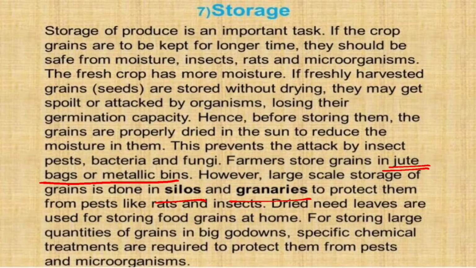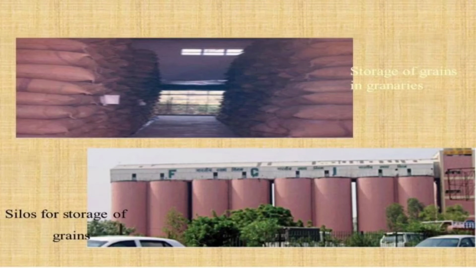For storing a large quantity of grains in big godowns, chemical treatments are required to protect them from pests and microorganisms. So they use different types of chemicals for protecting them from microorganisms, pests, or rats. This is the process which we are going to do in the storage. Understood this much? And see here, these are the silos for storage of grains. These are very big, large scale. This is the silos, and this is the granaries which we use for storing the food or the crop.